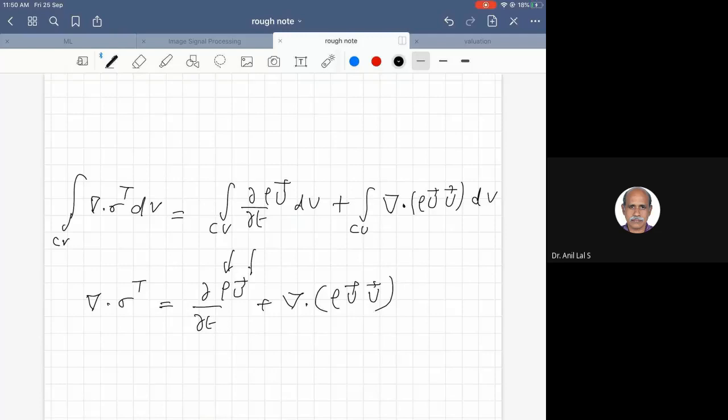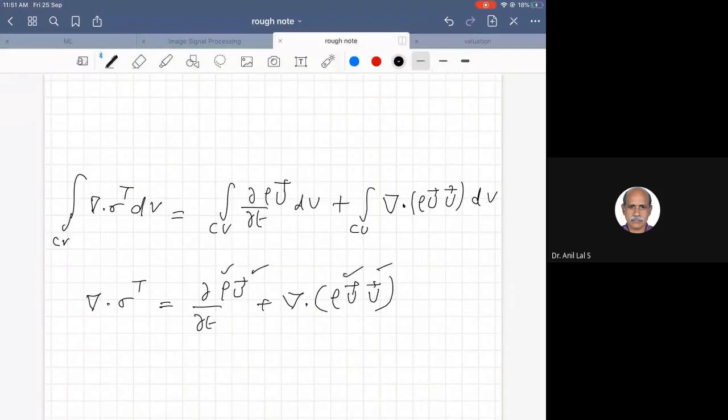But density can be taken to the other side, so that we make it all velocity terms on the right hand side. Or let us think that density is also there. After all, the right hand side is in terms of the density of the fluid, which is a fluid property, and velocities.